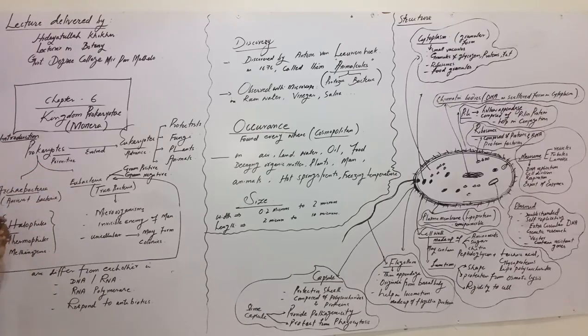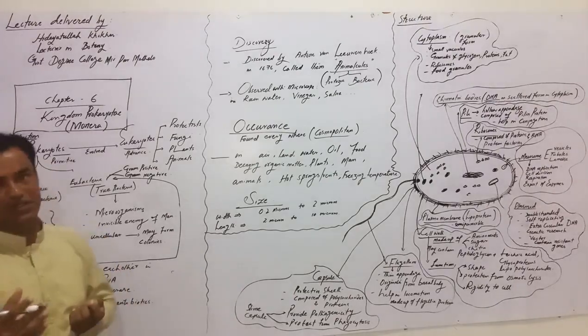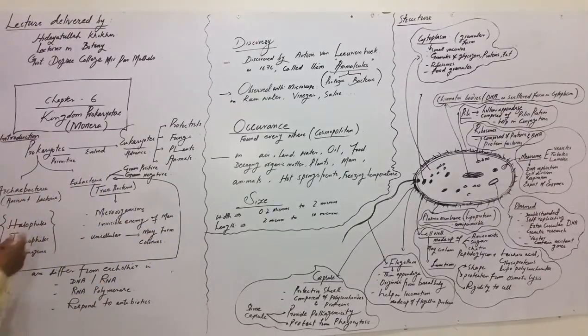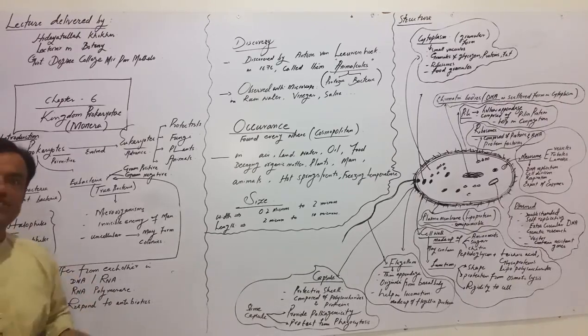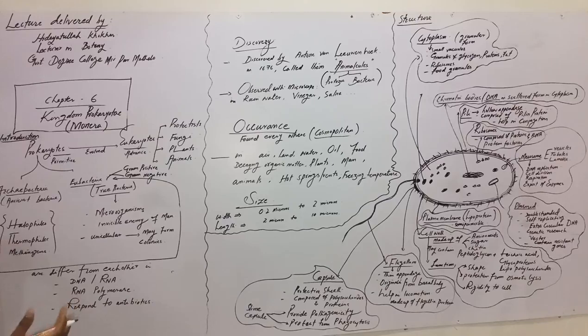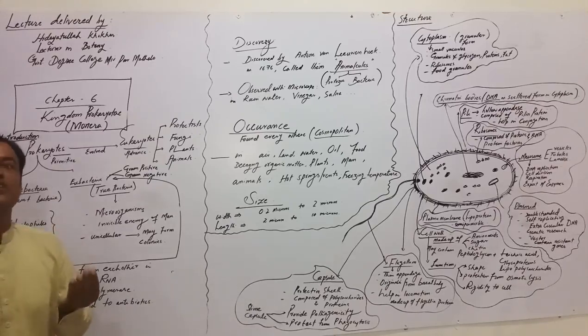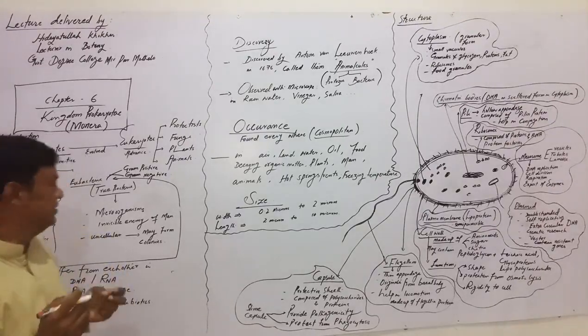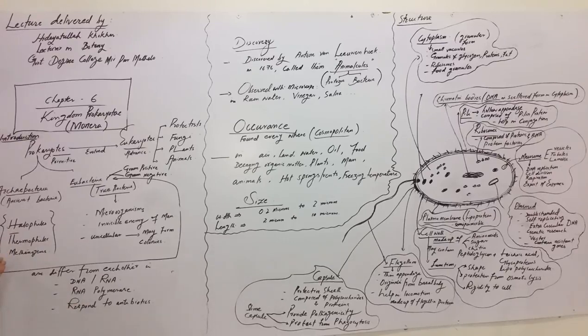Prokaryotes contain two main domains, archaebacteria and eubacteria. Archaebacteria are basically ancient bacteria. These bacteria can live in extreme environments. They have a high tolerance level. Because of that tolerance, they are known as halophiles, thermophiles, and methanogens. Halophiles have a high level of salt tolerance. Thermophiles have a high level of temperature tolerance. Similarly, they produce methane as their metabolic product, so that's why they are known as methanogens.